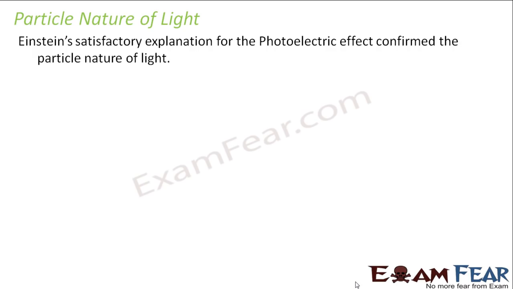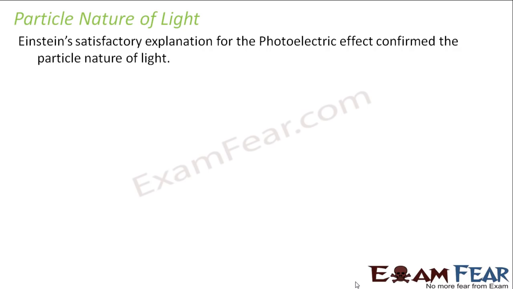But later, when many scientists studied interference, diffraction and so on, it was seen that particle nature of light was not able to explain those phenomena. However, wave nature of light was able to explain all that Newton had explained, that is reflection, refraction and all those things. So everybody said that particle nature of light is an incorrect concept and wave nature of light is the correct concept.